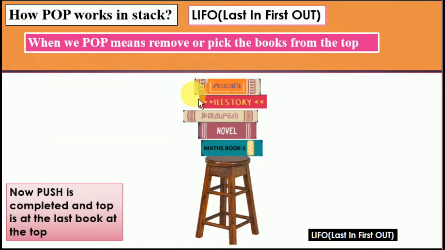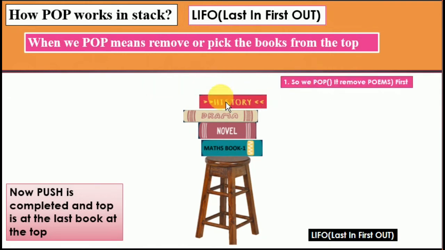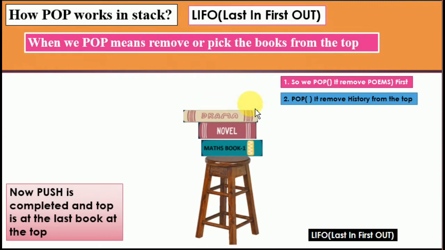Top is at the poems. So when we call the pop, the poem is going to be removed. Now where is the top? It is sitting at history. This is now the LIFO, last in, first out. Which one is the last one? The history book. Now pop is going to be called and it is removed.